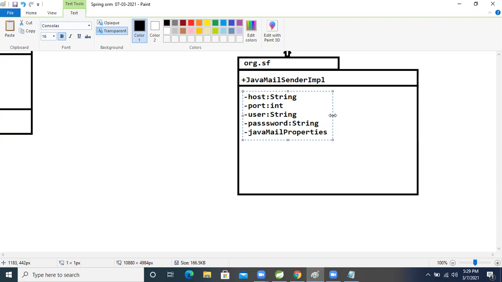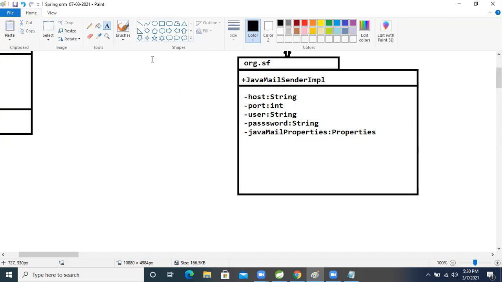It will take two properties, and that property data type is Properties only. It will take the Properties collection. Don't worry, at the time of implementation I will give it. So this much we need to perform mail API work. This many properties we need.